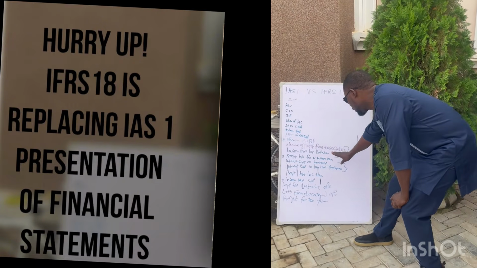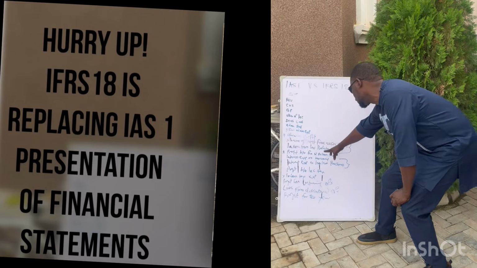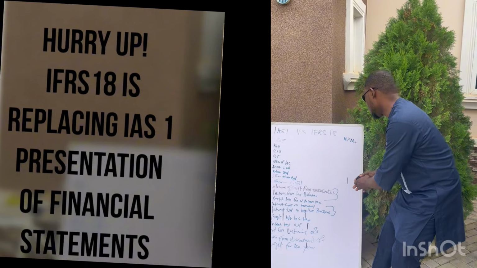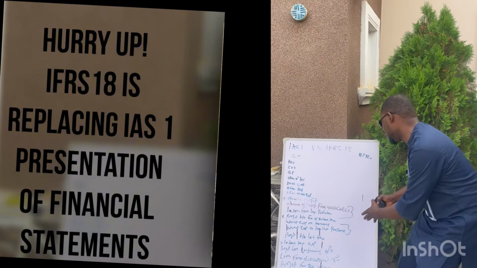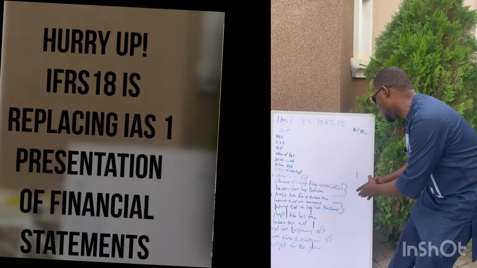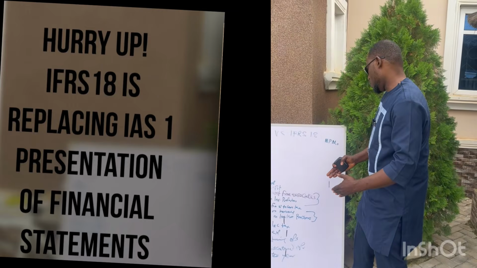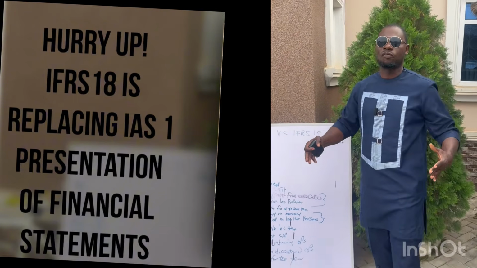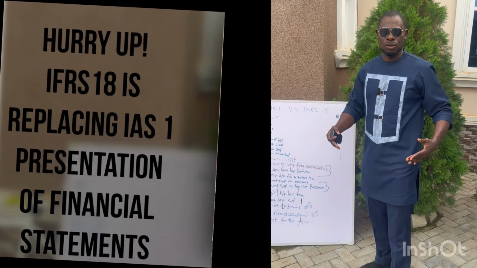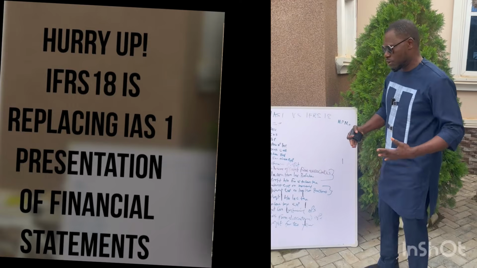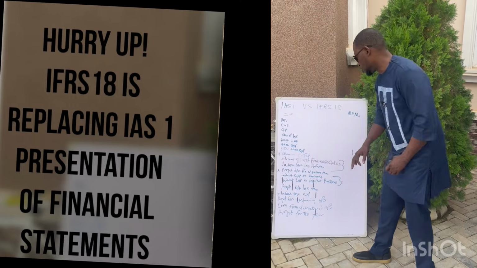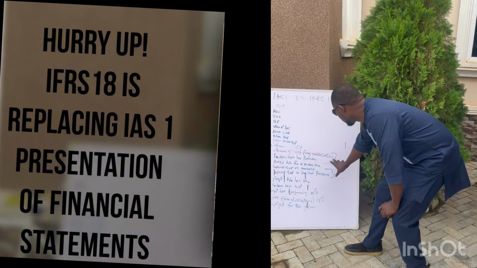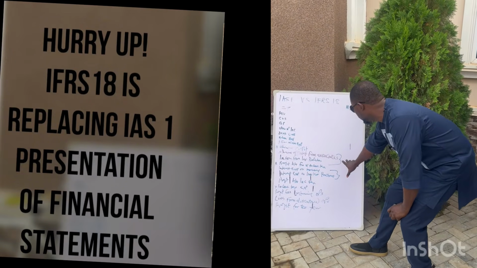Now, if we delve further after that, under it, we are going to have interest expense on borrowing. This shows that this is financing now. Interest expense on borrowing, okay? Another one is interest expense on long-term provisions. To finance your business, you need to borrow. So what are the costs? You have to bring in the costs here, basically your finance costs. So this area is the finance category.